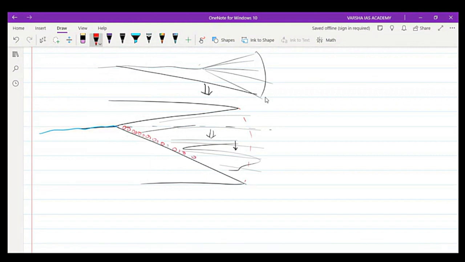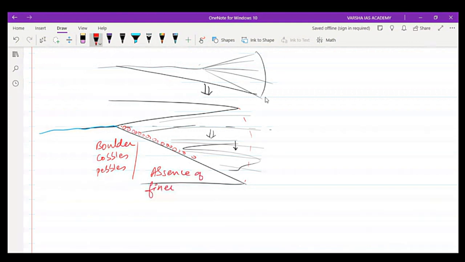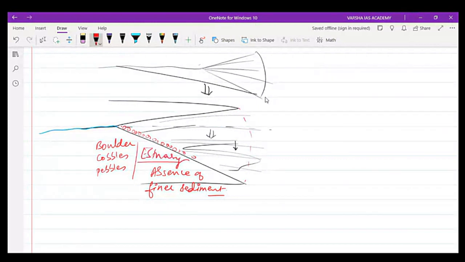Coarser size of sediment will be deposited at the shortened course of the river. So this size of sediment is boulders, cobbles, pebbles. These sizes of sediment have been deposited there at the mouth. So this will be the condition where absence of finer sediment will exist. With large size of sediment, this is called the estuary. This is called estuary, right?